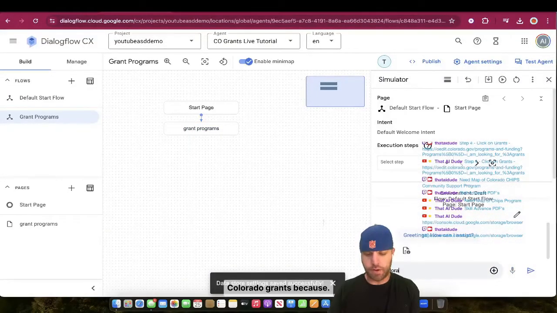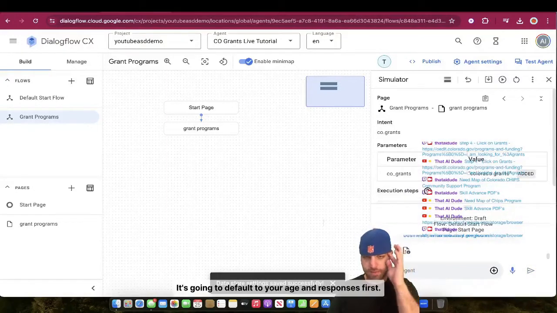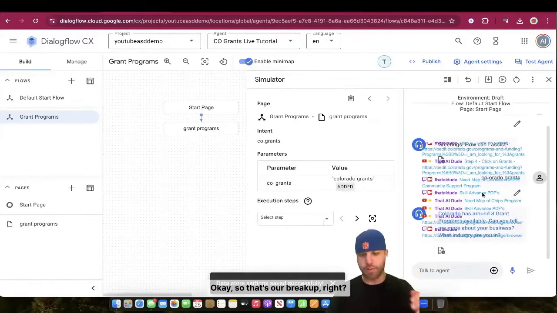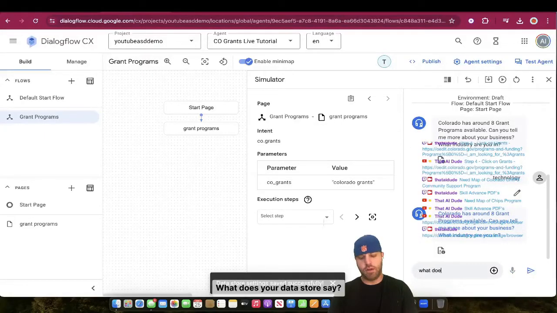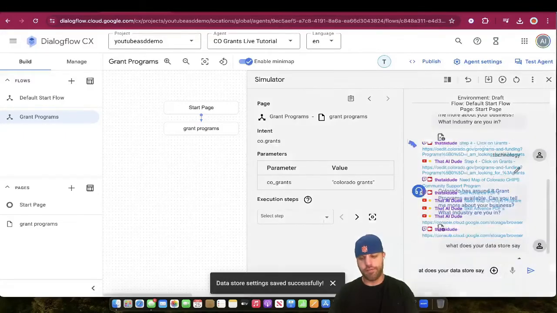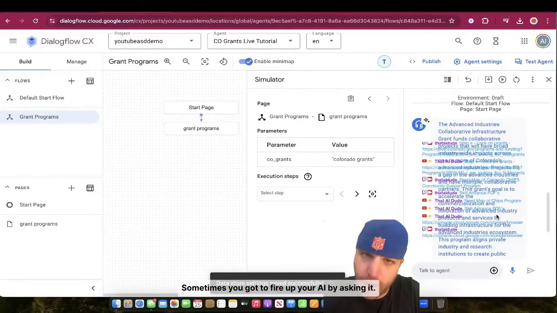Hello, Colorado grants. Because it's going to default to your agent responses first. Okay, so that's our breakup, right? And we're on that Colorado grant programs flow. We're getting to that page, but let's go technology. What does your data store say? Sometimes you've got to fire up your AI by asking it, what do you got in there, AI?